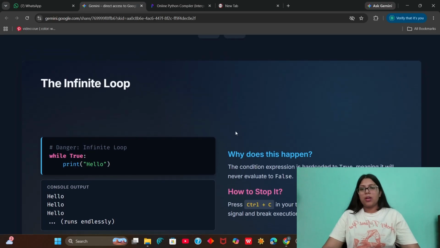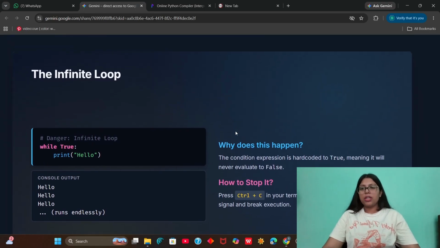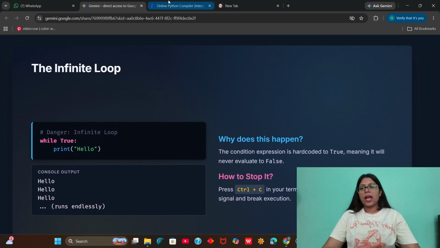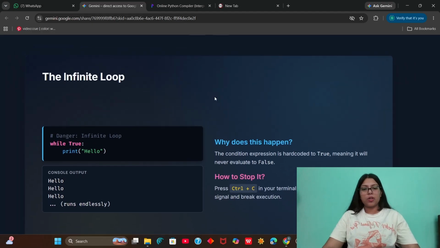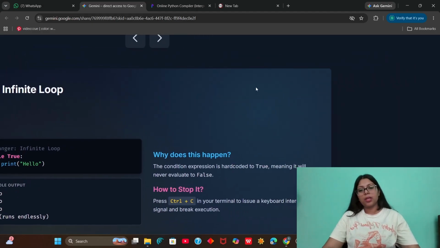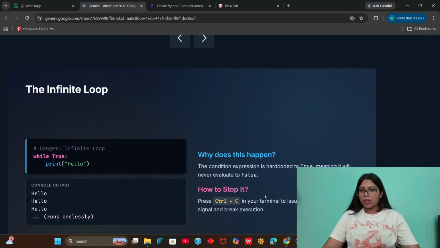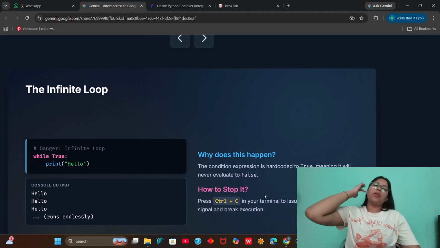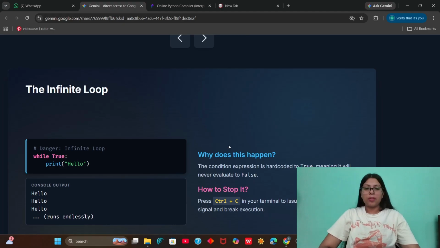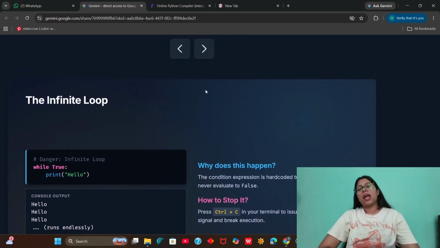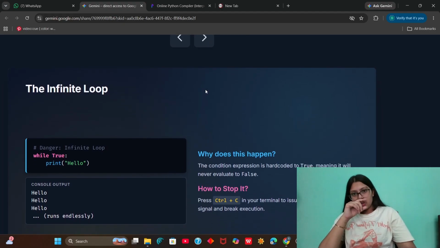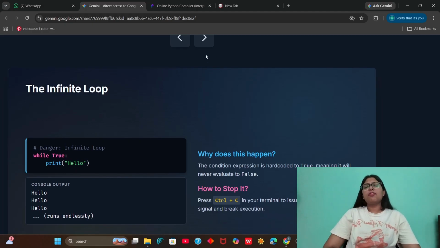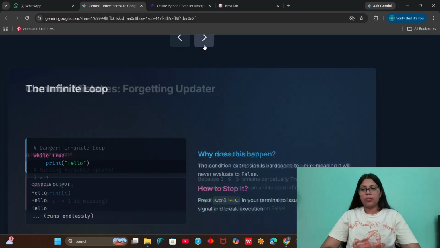So what we need to understand is that we have to write a condition that at one point will become false. If it doesn't, then we will be stuck in an infinite loop and our program won't work. If we have to stop an infinite loop in our terminal, we use Control plus C from the keyboard to interrupt the signal and break the execution. So we have to be careful about the condition, and always avoid an infinite loop.